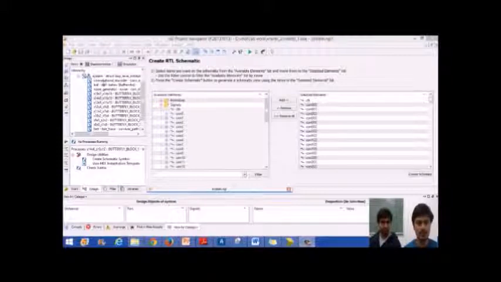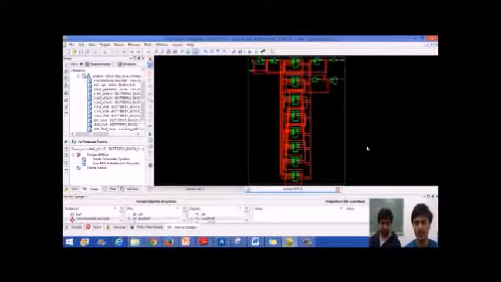Now here we can see the blocks which we have added: the convolutional encoder, the noise generator, which will generate random noise that is added to the convolution encoded signal, the 8 butterfly blocks, and the fast trace, that is the survivor path block. Now we will generate the RTL schematic of these by clicking create schematic. Here we can see the different blocks: the convolution block is over here, these 8 blocks are the butterfly blocks, and this is the survivor path.